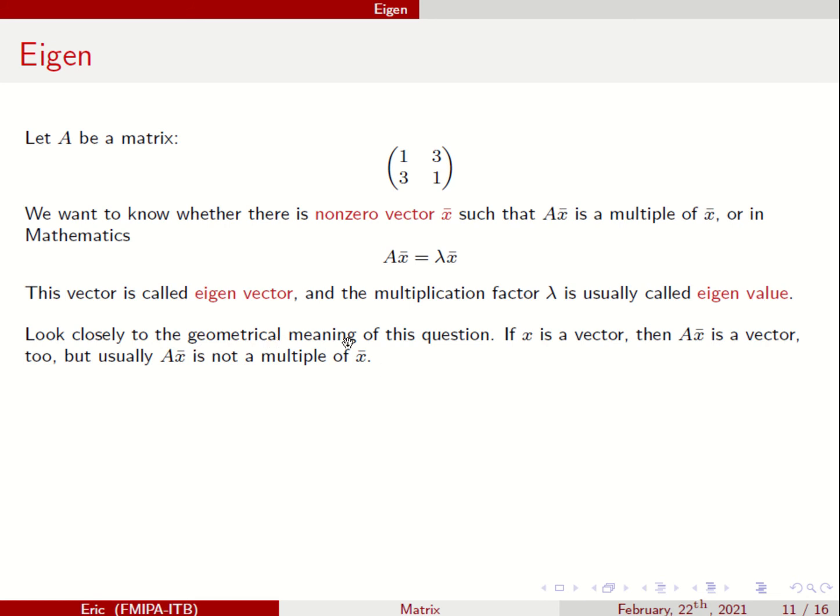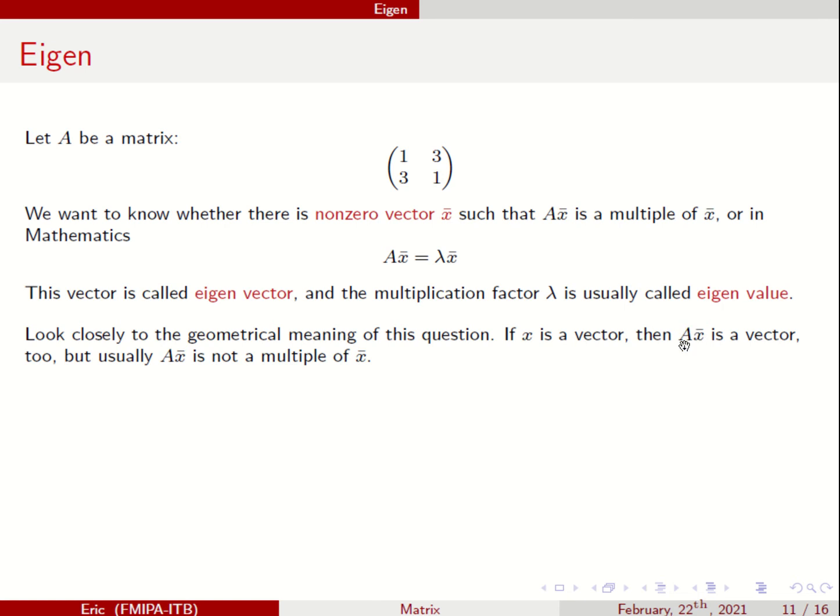Look closely at the geometrical meaning of this equation. If x is a vector, then A times x is a vector, but usually it is not a multiple of x. If A is a reflection matrix, A times x bar is the reflection of x bar.